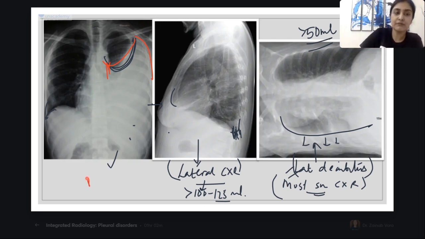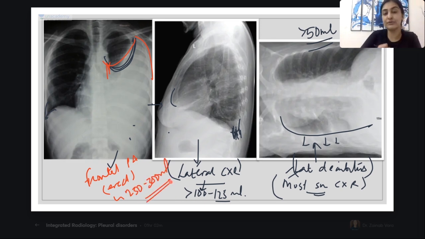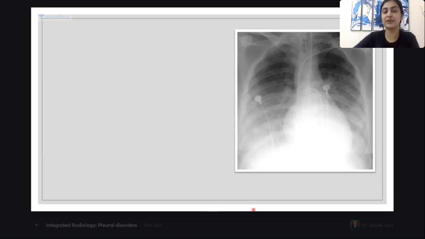Okay, so a frontal PA view in an erect position, with the person standing, can detect somewhere around 250 to 300 ml fluid. Is this clear? Is this sequence now making sense? And the least sensitive is what? When the person is lying down, when I need almost 500 ml fluid in order to see this whiteness. Can you all see this layering bilaterally? So this is how it will appear on supine.